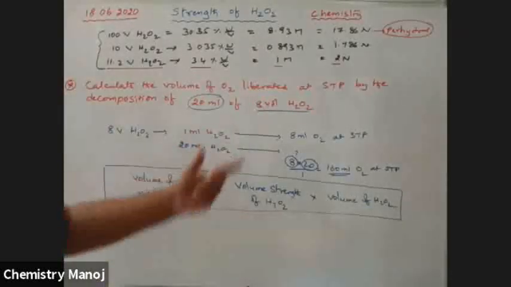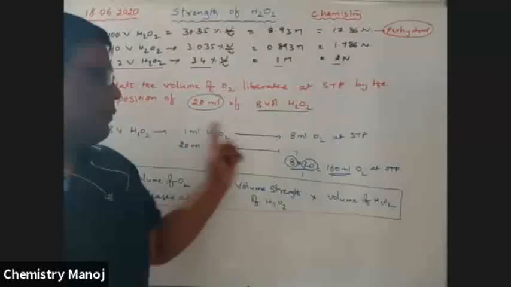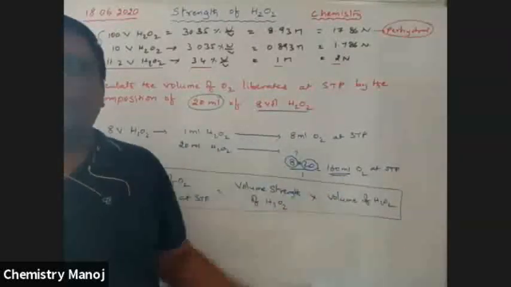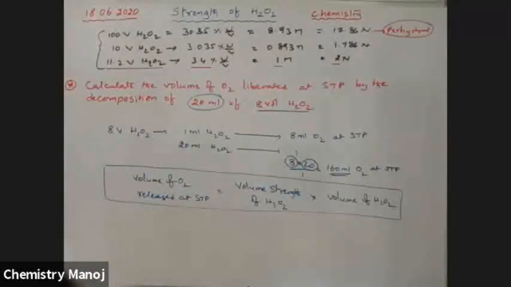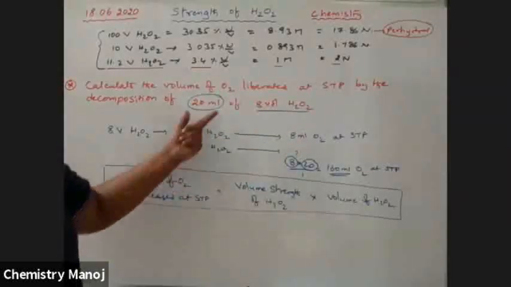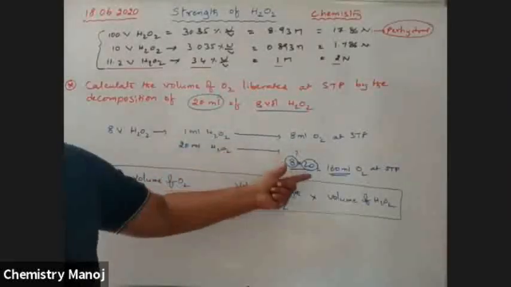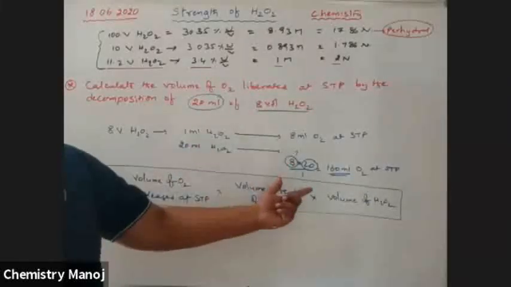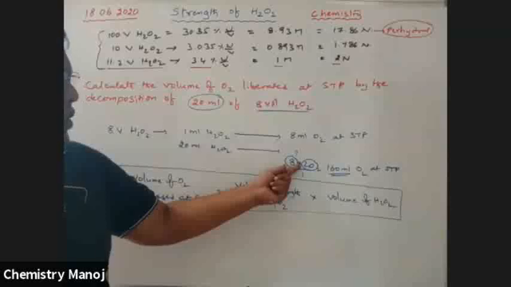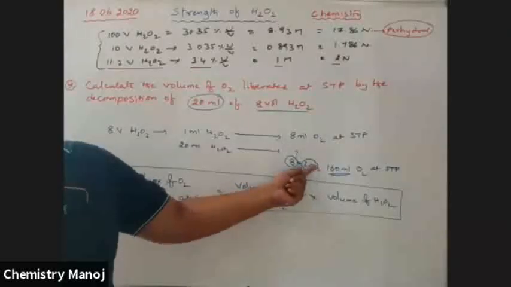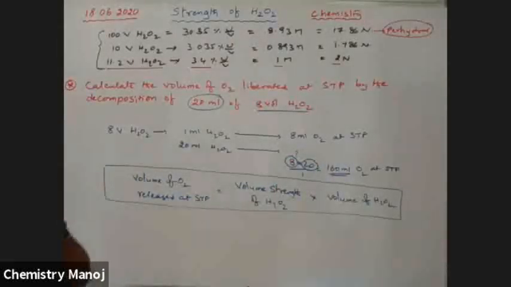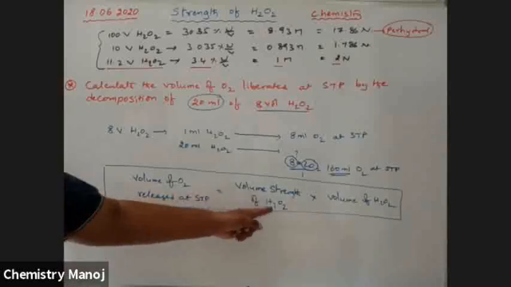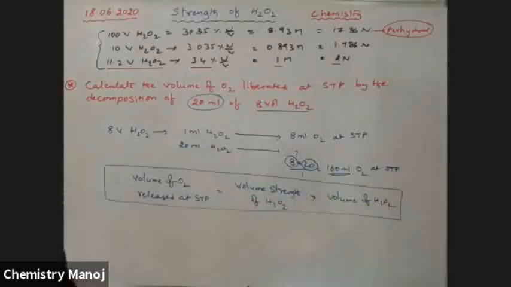Just comparison, just like our mathematical calculation. For 1 ml, 8 ml. For 20 ml, how much? Let it be a calculated X value. So for 1 ml, 8 ml is liberated, and for 20 ml, that is 8 into 20 by 1, so 160. So volume strength into volume is equal to volume of O2 liberated at STP. Therefore, volume of O2 liberated at STP is equal to volume strength into volume of H2O2.